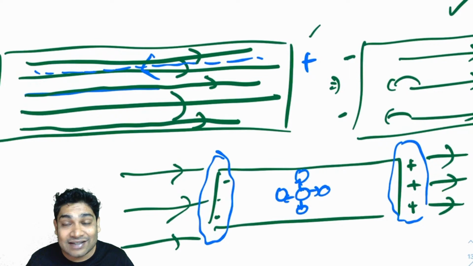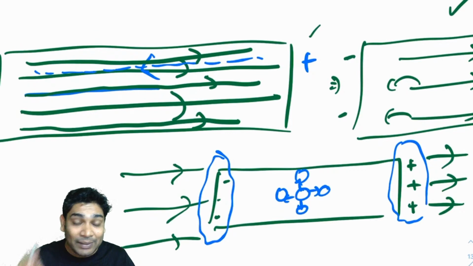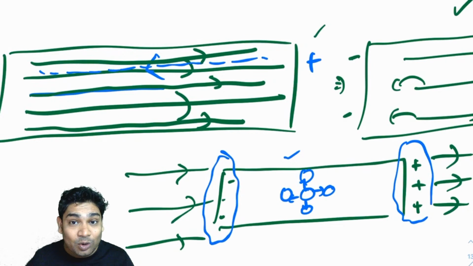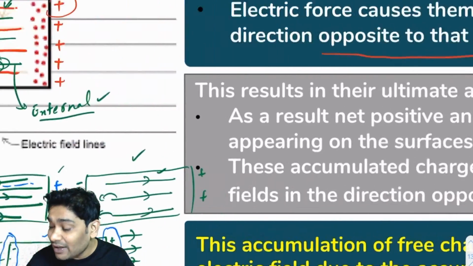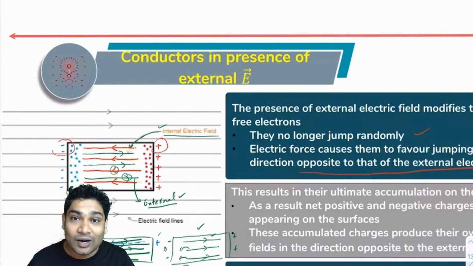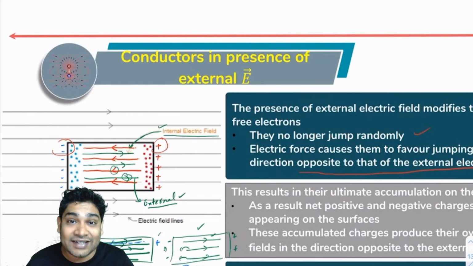So if they go back to jumping randomly again, I will stop seeing any further movement of charges. So once this situation is achieved, I do not see any further movement of charges, and that is what I'm saying, that an electrostatic condition is achieved here.